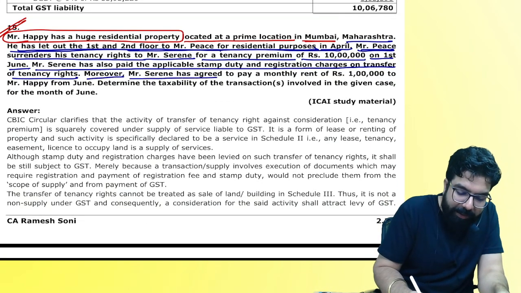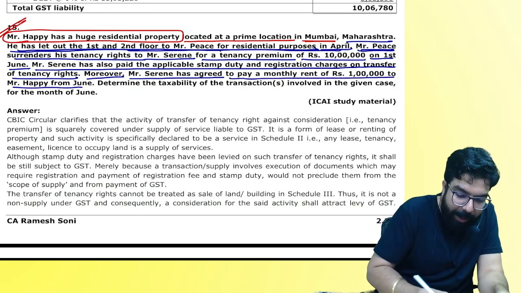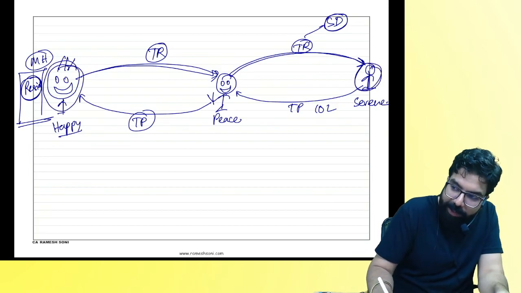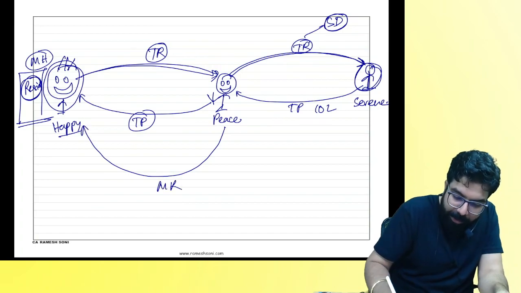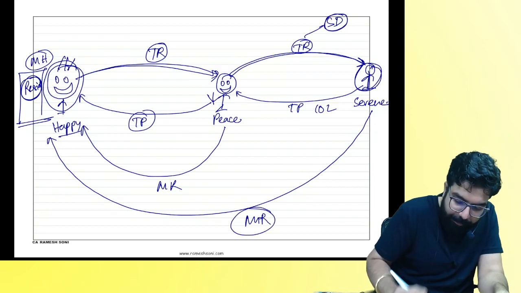Moreover, Mr. Serene has agreed to pay a monthly rent of 1 lakh to Mr. Happy. Tell me one thing, everyone. Mr. Happy is there. Now he is going to stay in the property. First, he was paying me the monthly rent. Now Serene will pay the monthly rent. Next.